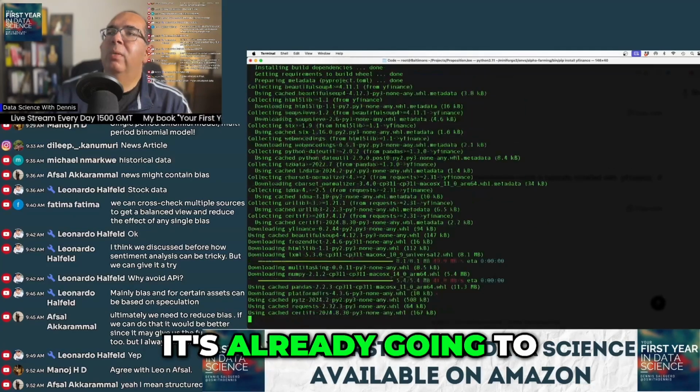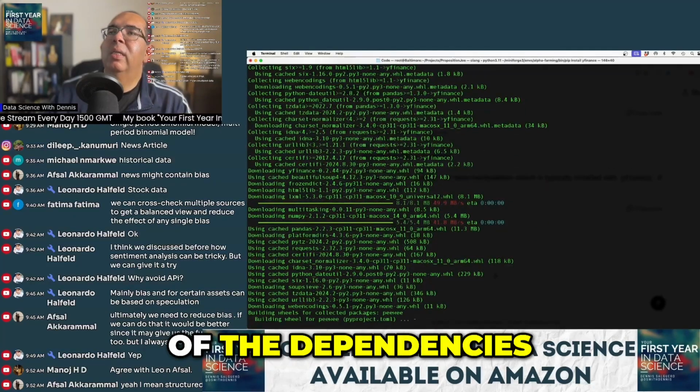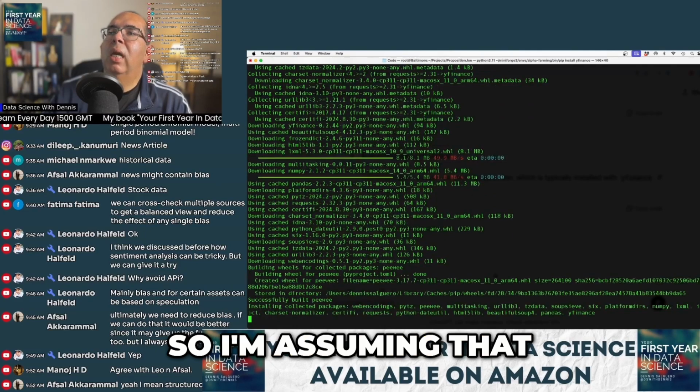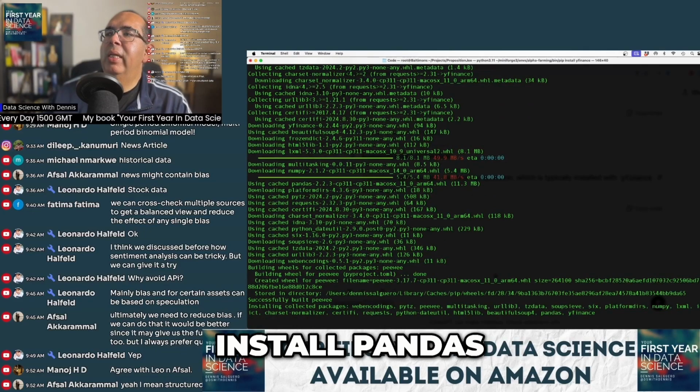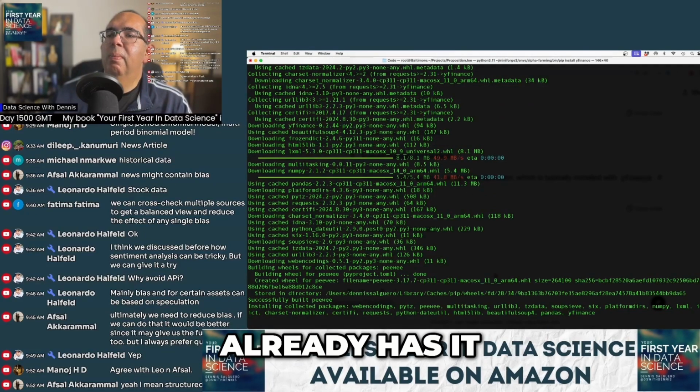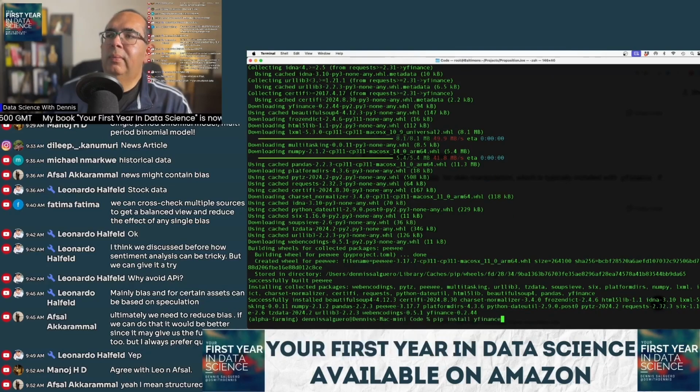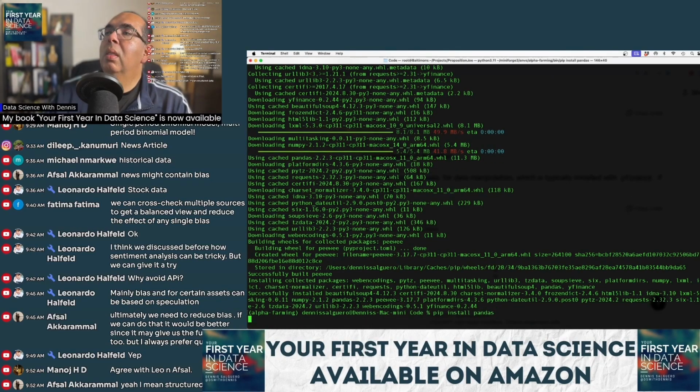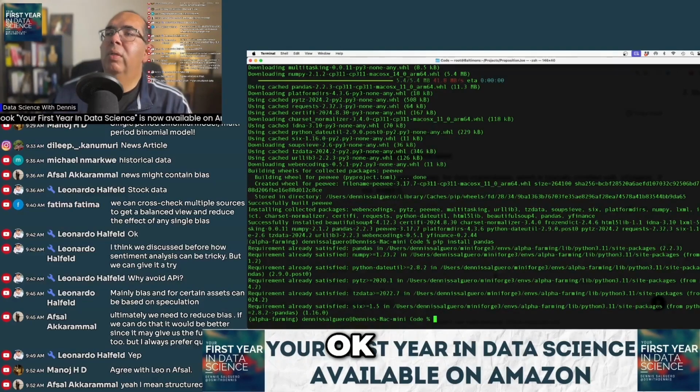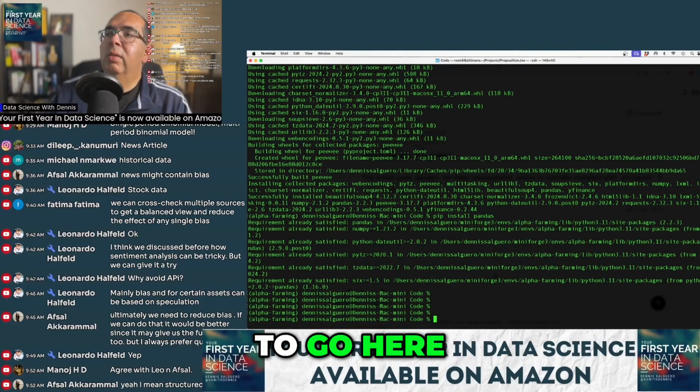Okay, it's already going to do pandas as part of the dependencies, so I'm assuming that when we go to install pandas, it'll tell us it already has it. And that's okay. Okay, all right, so we are good to go here.